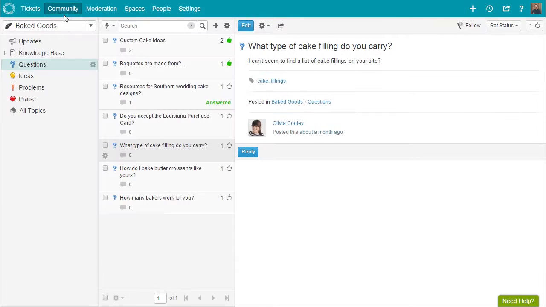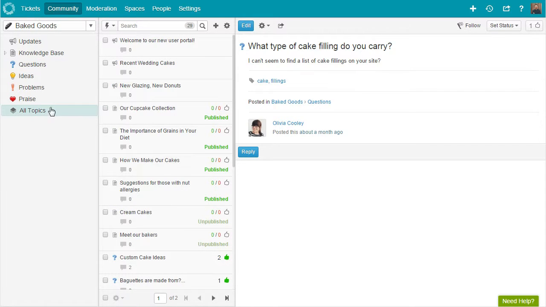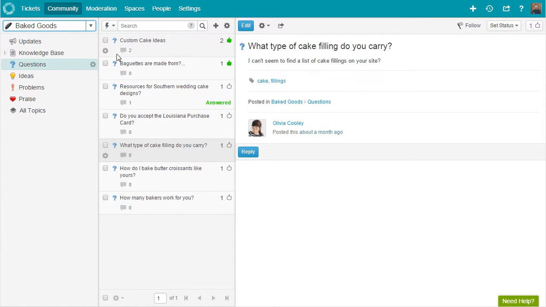When you click on the community section, you can manage knowledge-based articles and community categories such as questions, ideas, problems, and praise. Selecting all topics will show everything in a list. If you have multiple spaces set up, you can select the desired space in the upper left. Let's click on questions and select a topic.